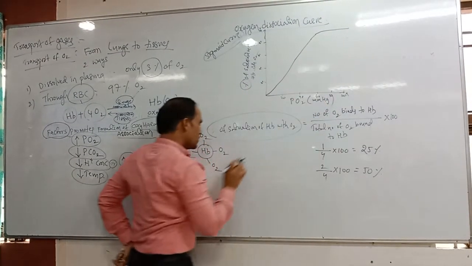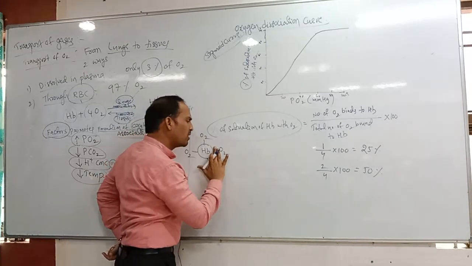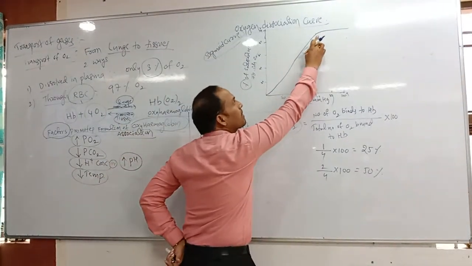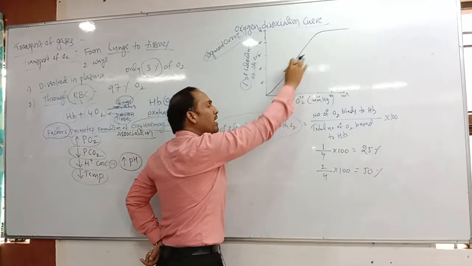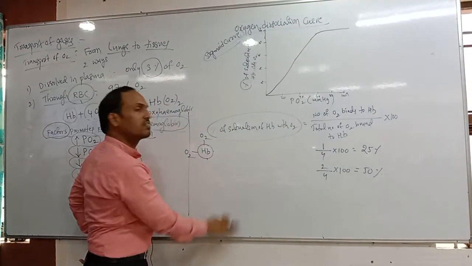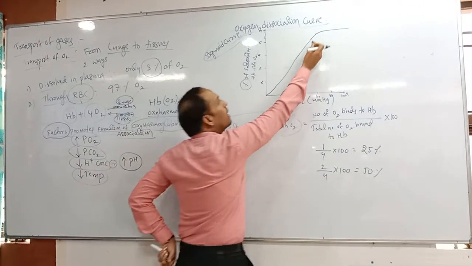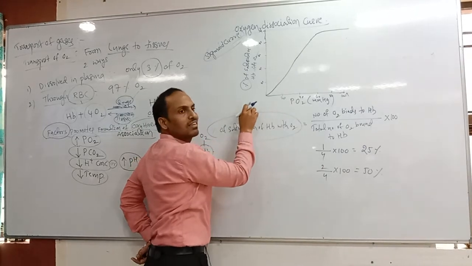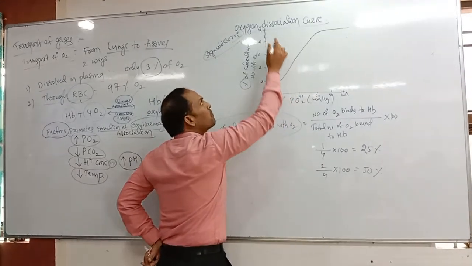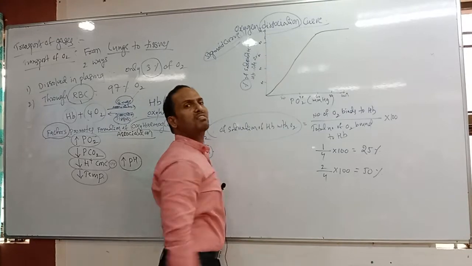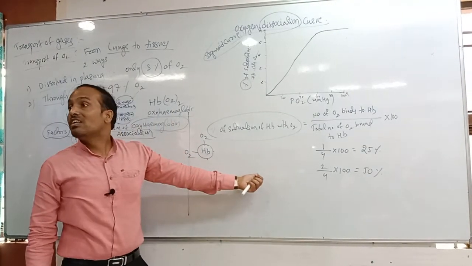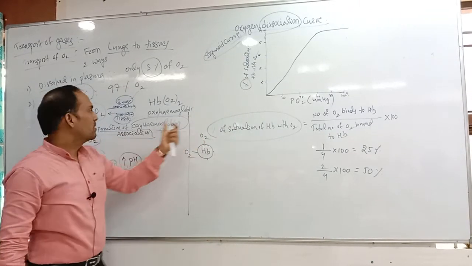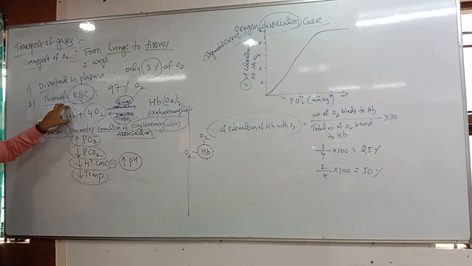First, we have given all four oxygens. Now we are removing one oxygen, and that is the dissociation. Next, we remove one more oxygen, 50%. At that time the graph looks like this. Saturation decreases. If the saturation decreases, do we call it an association or dissociation curve? Dissociation curve. Clear, students?